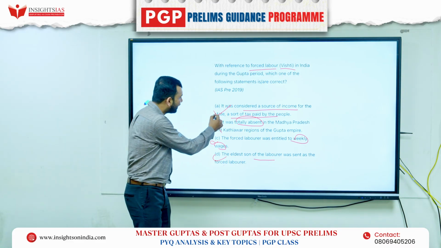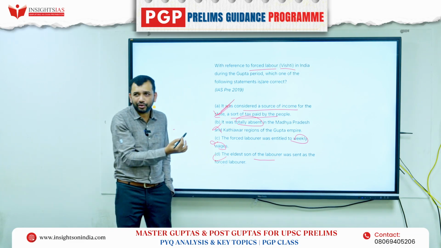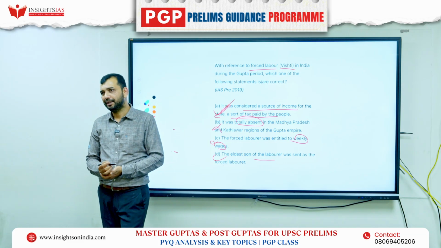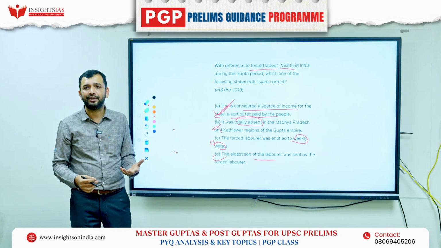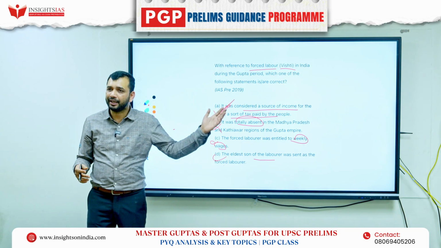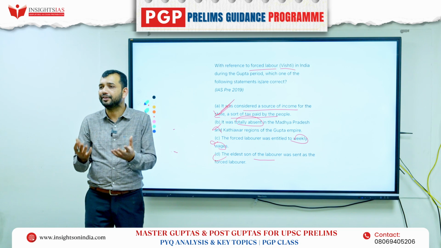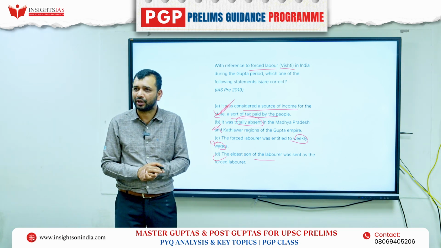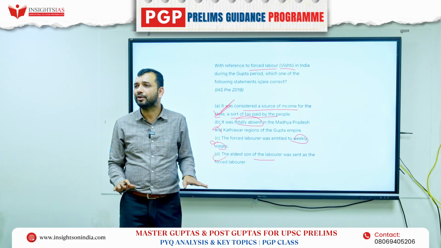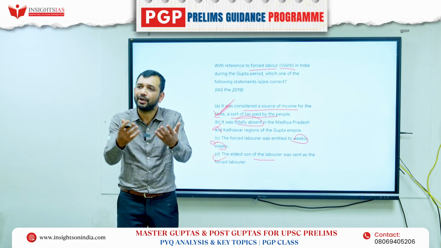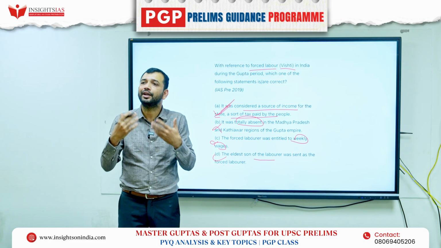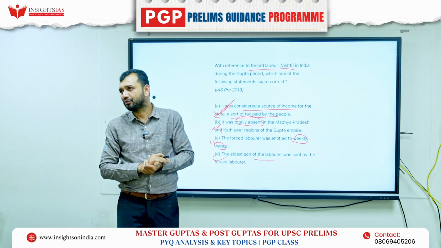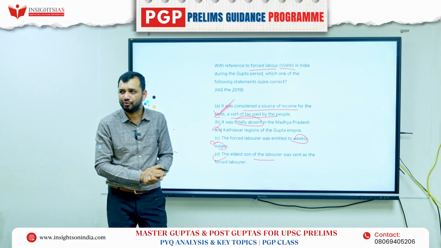So automatically it was basically considered a source of income for the state, a sort of tax paid by the people. If I don't have money this year, what can I do? Let's say agriculture did not give any returns this year, but somehow I have to pay the taxes to the government. I will tell them that I don't have the money. So what will you do? I will come and work for you for 10 days. Consider that as my tax, so don't give me anything, I will work for you. In that way, that is basically a forced tax. All right.